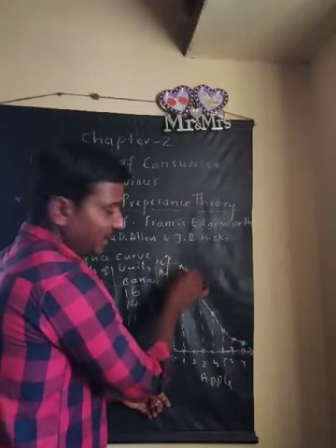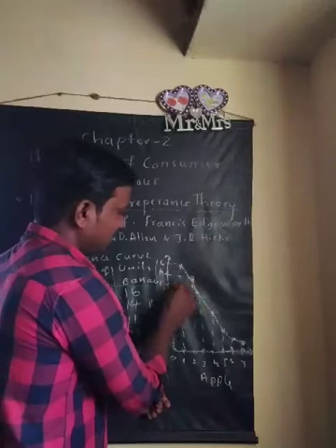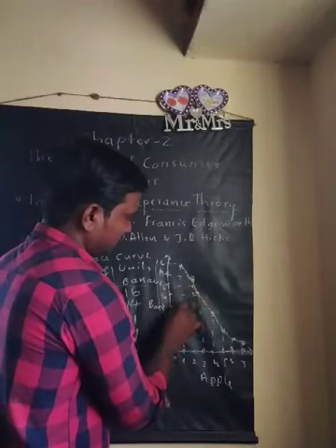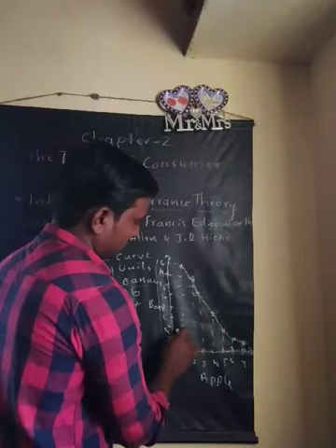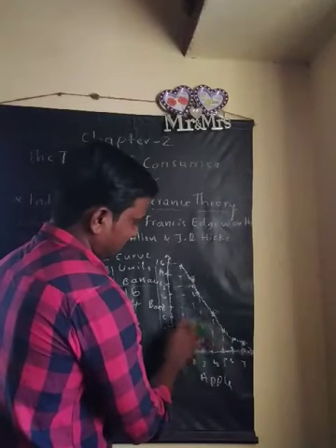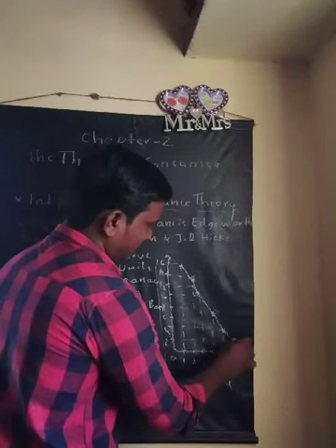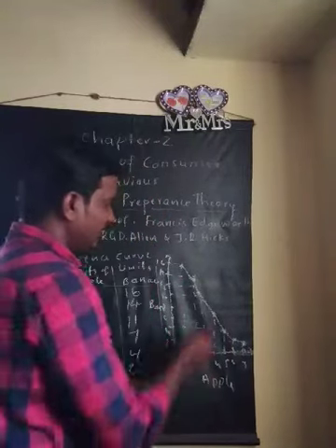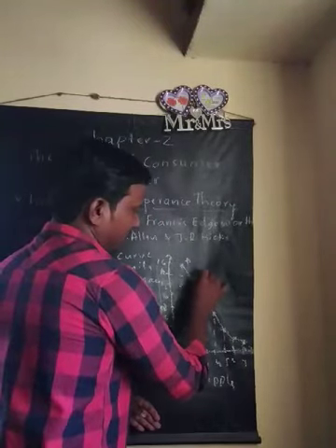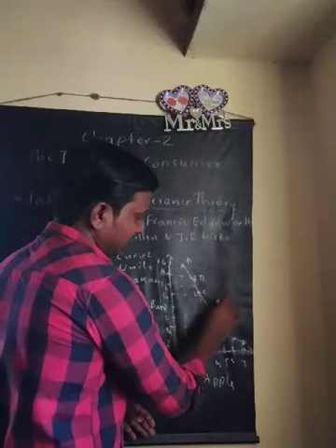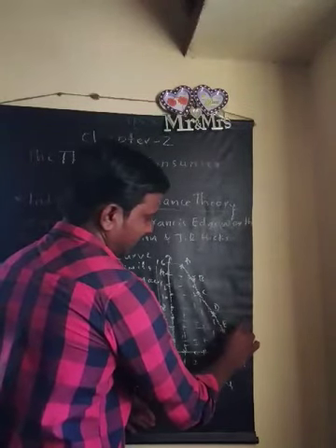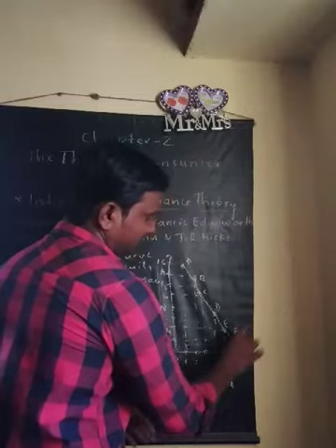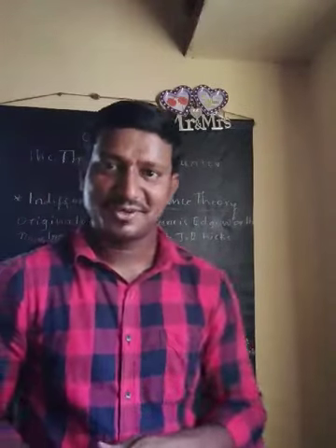This is 4, this is 2 and this is 1. I just mention the combinations here: combination A, B, C, D, E. So many combinations we have derived here.